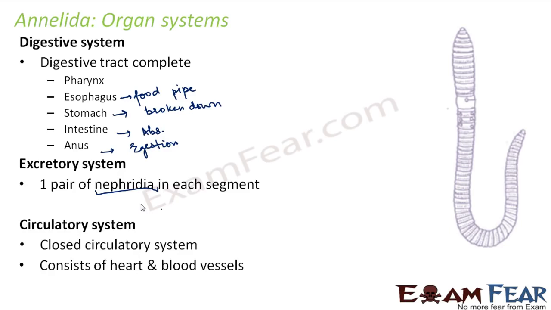So heart was present and the blood vessels were also present. The function of the blood vessels was to carry blood to and from the heart. So it carried blood from heart to different parts of the body and also from different parts of the body to heart. When I say different parts of the body, it includes skin, muscles, intestines and all other organs.